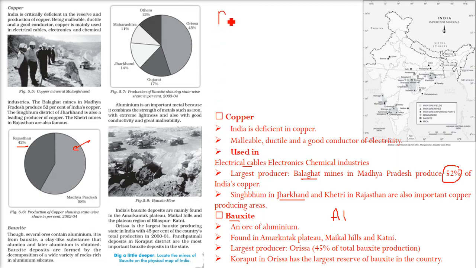Now this aluminium has a very important property. It is an important metal, Al. Why? Because it has the strength of iron, Fe, but it is quite light. It is extremely light and has very good conductivity, means it is a good conductor, and malleable also. As I just said, it is malleable, showing a very good property. So it's a good substitute for iron, you can say.